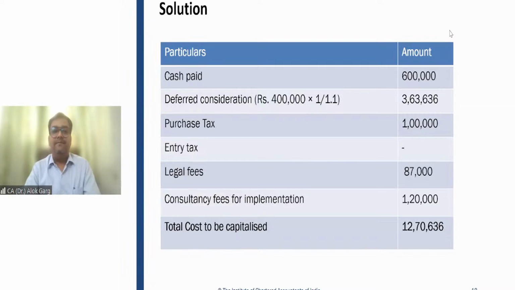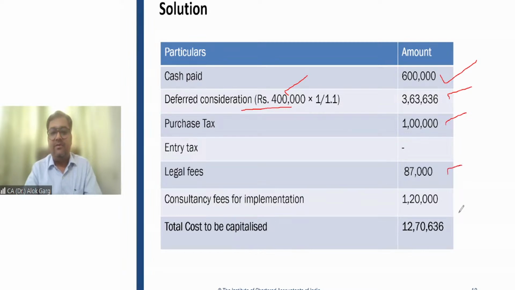So friends, this cash was paid at 6 lakh rupees. This is the purchase price. Again, this deferred consideration 4 lakh is going to be payable after 1 year. And what is the present value of this 4 lakh? 363,636. The purchase tax is 1 lakh rupees. Entry tax is a refundable tax and hence it is not capitalized.